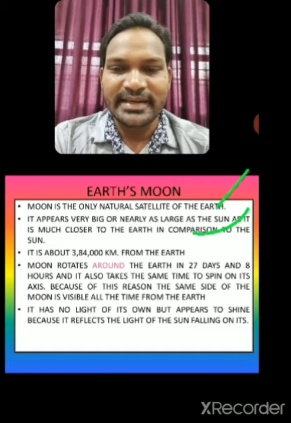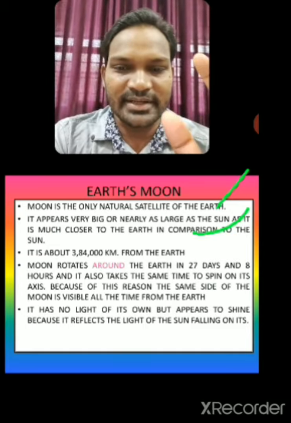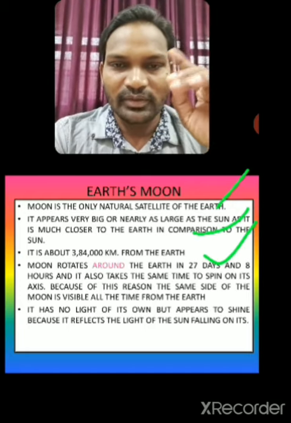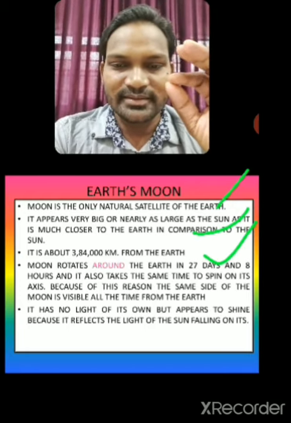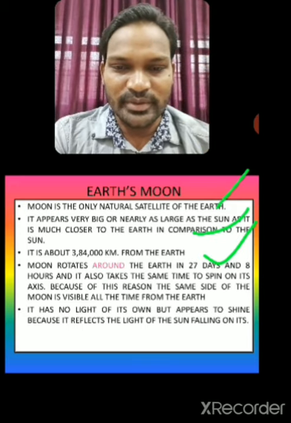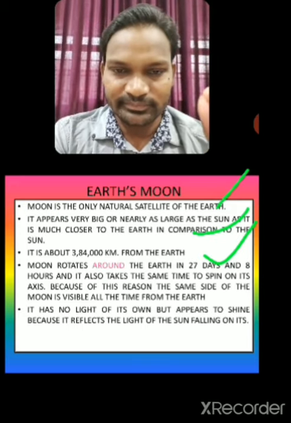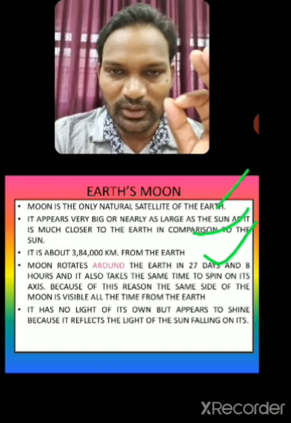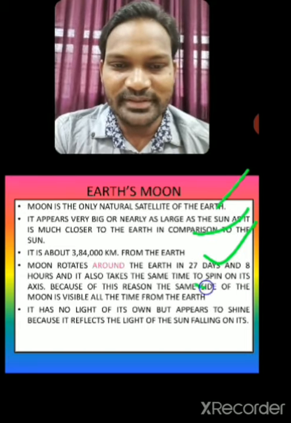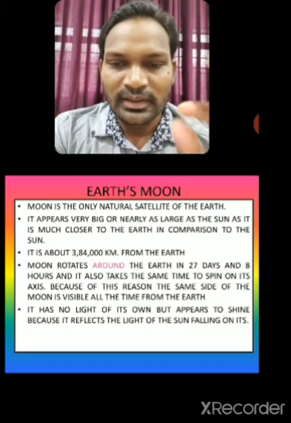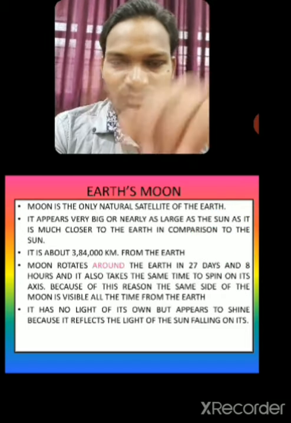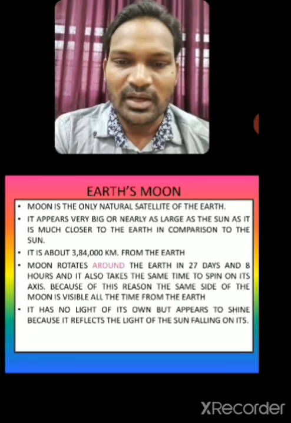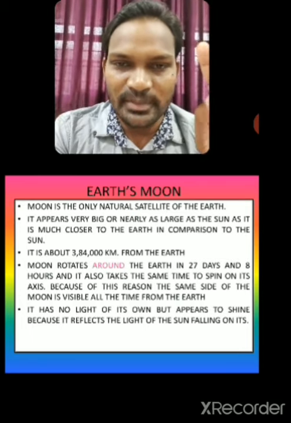The next point says it is about 3,84,000 kilometers from the Earth. That is, we are talking about the Moon. Next, the Moon rotates, meaning it moves in a circle around the Earth in 27 days.